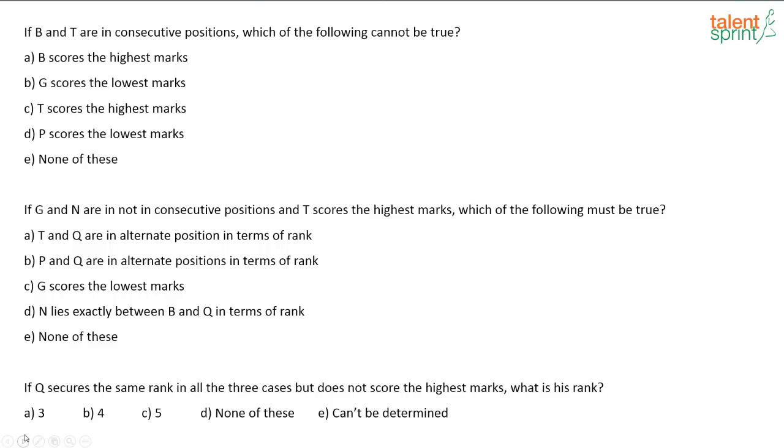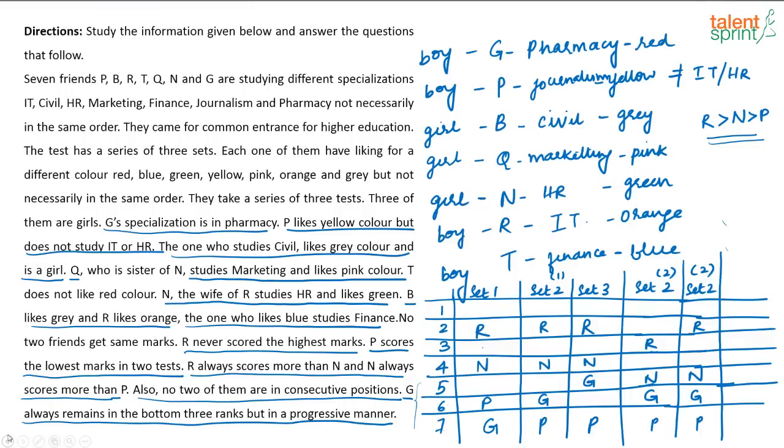Now what is the first question? If B and T are in consecutive positions, which of the following cannot be true? So what is given? If B and T are in consecutive positions. Okay, let us take option by option, right? That will be easy. B scores the highest marks, that is the first option. If B and T are in consecutive positions.